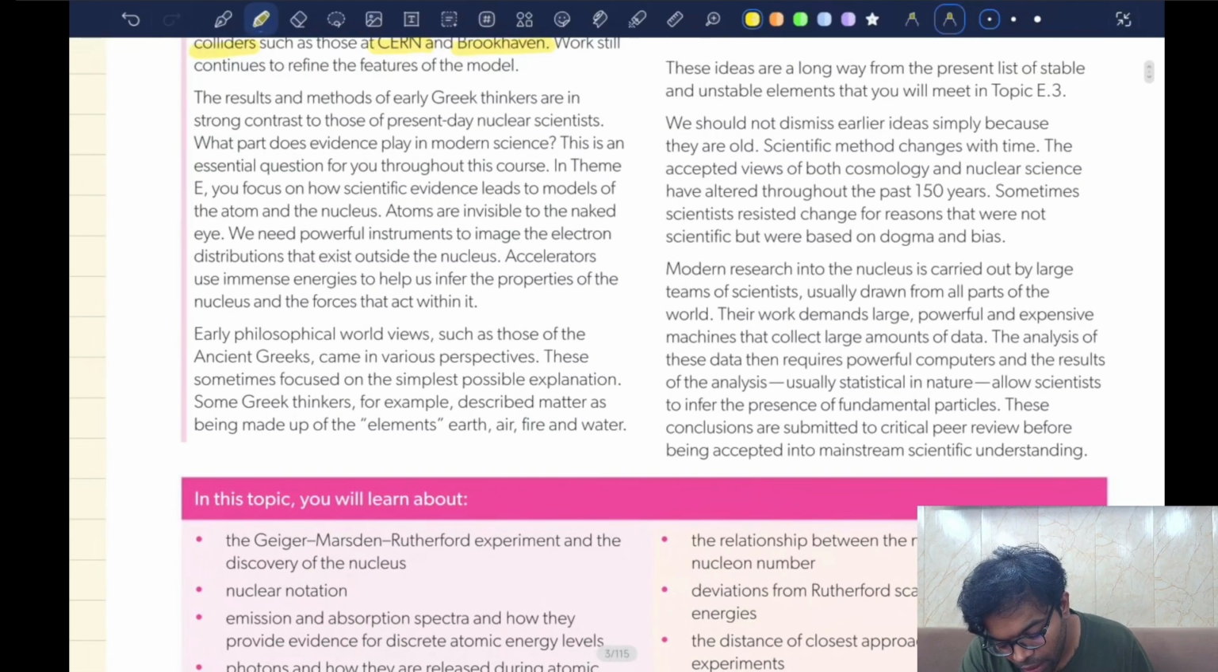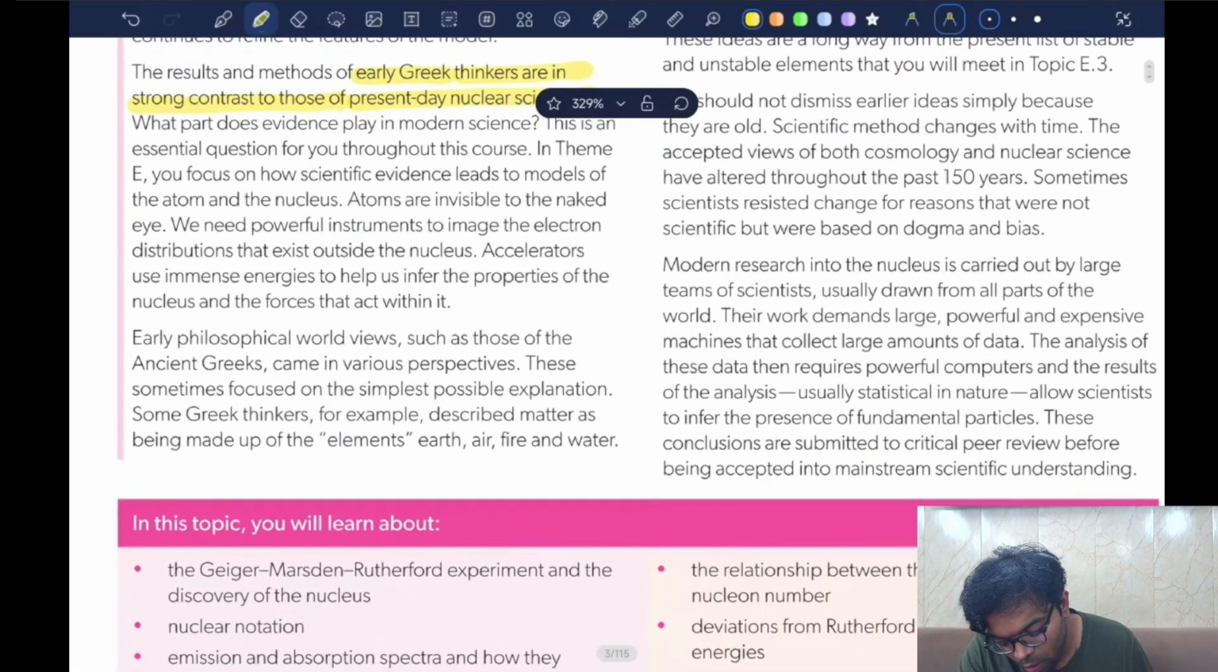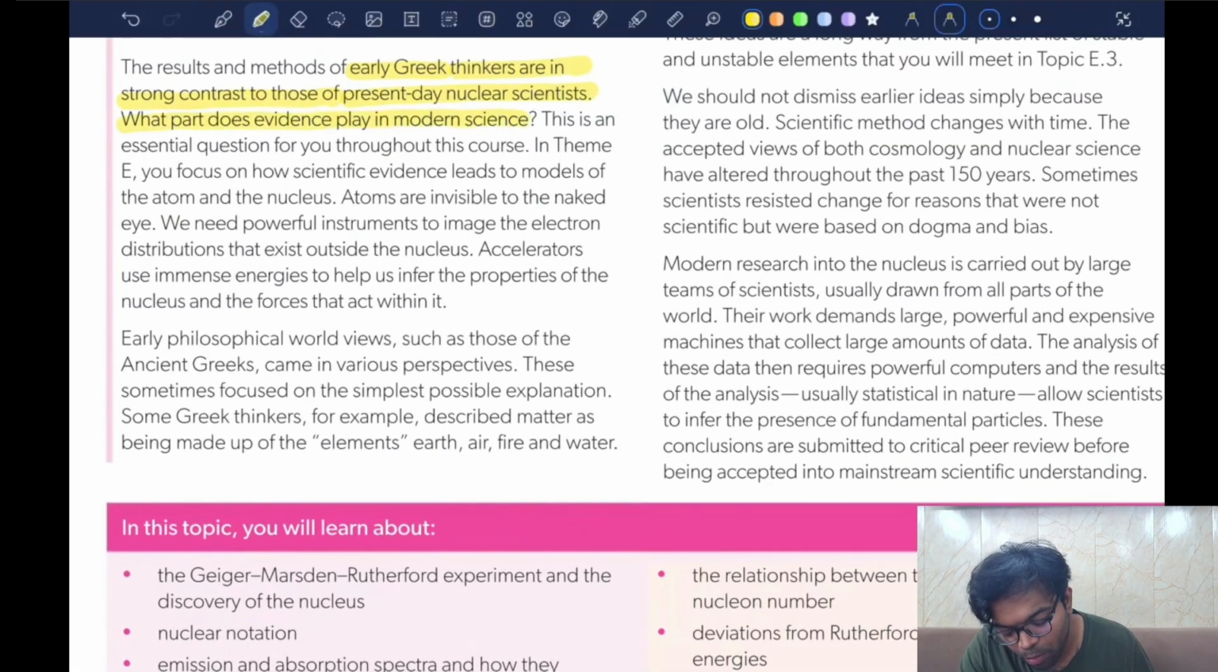Now, the results and methods of early Greek thinkers are in strong contrast to those of the present day nuclear scientists. What part does evidence play in modern science? Okay, this is an essential question for you throughout this course. In theme E, you focus on how scientific evidence leads to models of the atom and the nucleus.